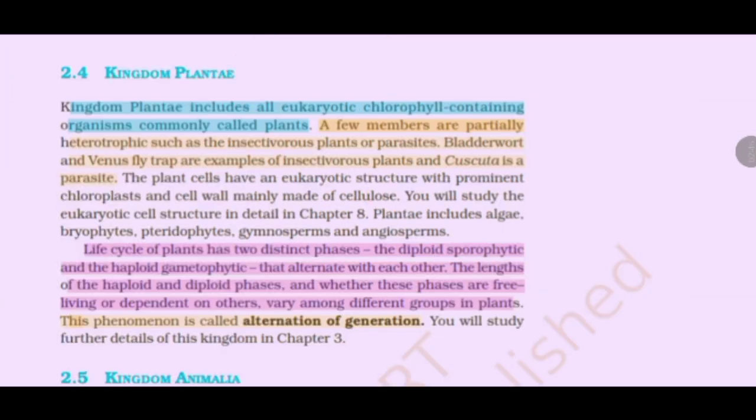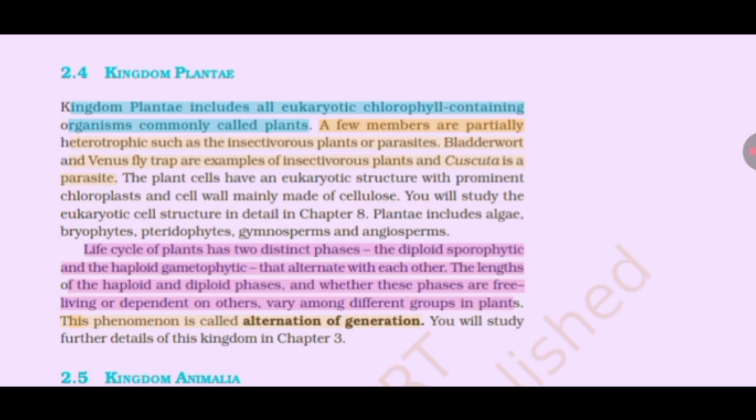Kingdom Plantae. Kingdom Plantae includes all eukaryotic chlorophyll-containing organisms commonly called plants. A few members are partially heterotrophic such as the insectivorous plants or parasites. Bladderwort and Venus flytrap are examples of insectivorous plants and Cuscuta is a parasite. The plant cells have an eukaryotic structure with prominent chloroplasts and cell wall mainly made of cellulose. You will study the eukaryotic cell structure in detail in Chapter 8. Plantae includes algae, bryophytes, pteridophytes, gymnosperms and angiosperms.